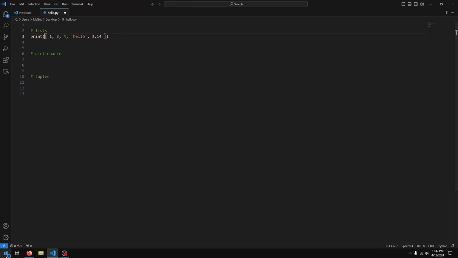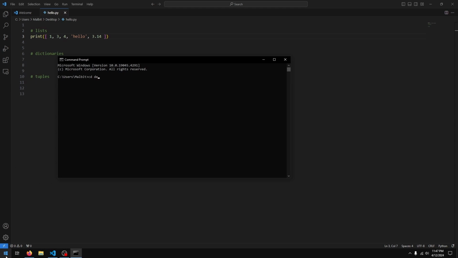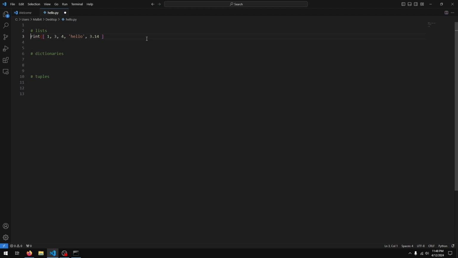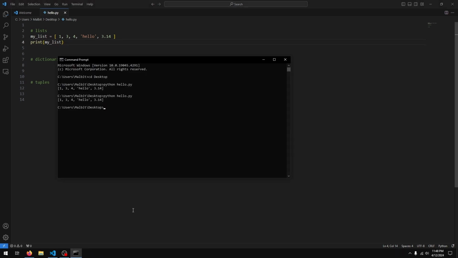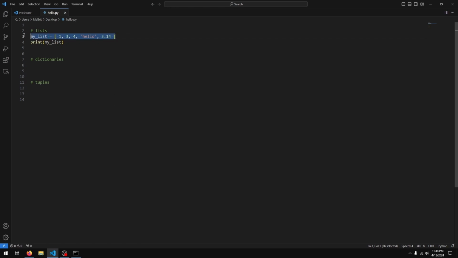Okay, so now if I open up CMD, go to my desktop and run the file, you see we get the list, right? And so I can set this to a variable, let's say my list, right? And I can print my list, and we'll basically get the same thing. So a list is a data type, just like integers, floats and all. It's just a data type that can store more than one value.